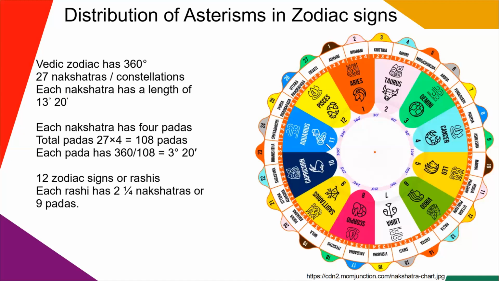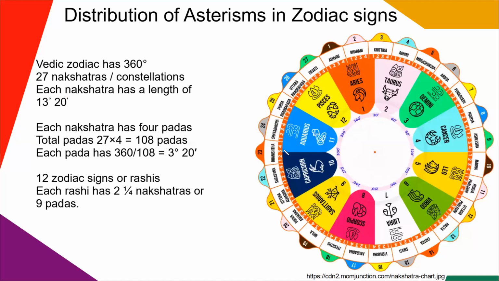The 11th sign or 11th Rashi is Aquarius, or Kumbha in Sanskrit. Aquarius is again ruled by Saturn. It falls at 300 to 330 degrees in the zodiac. Now, in Aquarius, you have the last 2 quarters of Dhanishta, all the 4 padas of Shatabhisha, and the 3 parts of Purva Bhadrapad.